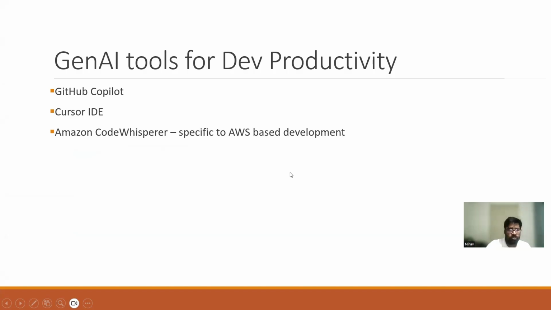And we can also use different GenAI tools which can help you in development, deployment, and other purposes, like GitHub Copilot. You can use Cursor IDE, Amazon CodeWhisperer also you can use. It is specifically for AWS-based development.